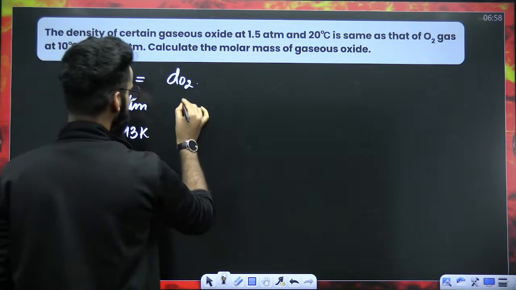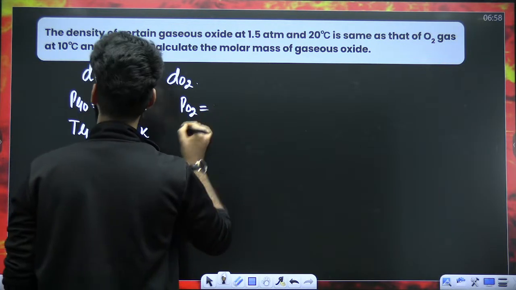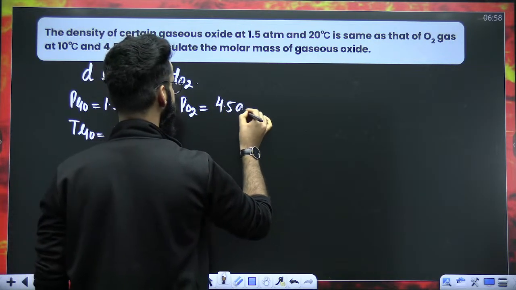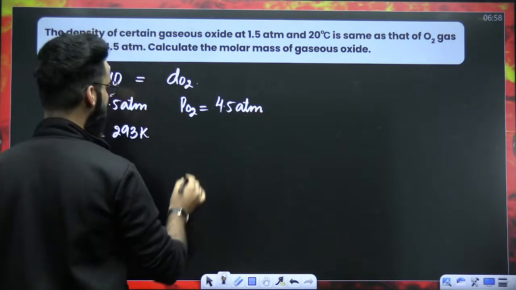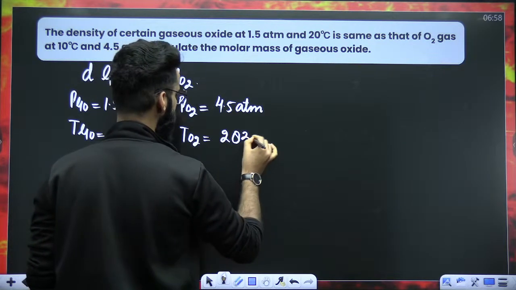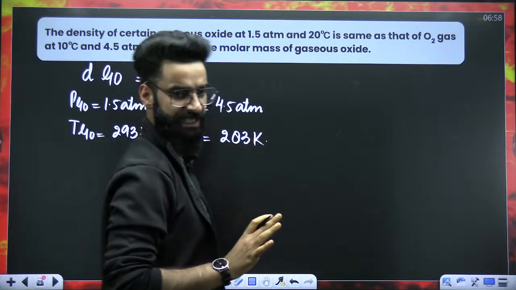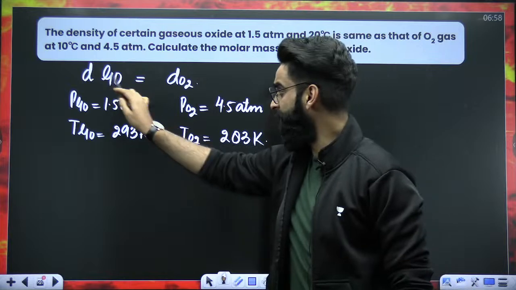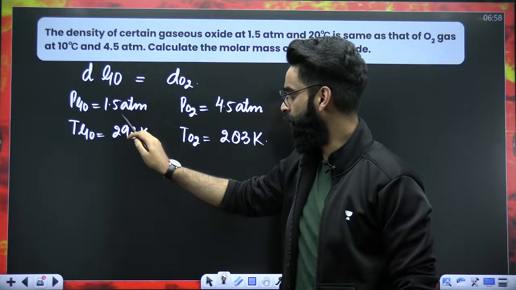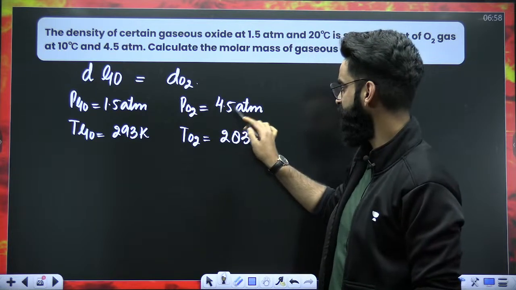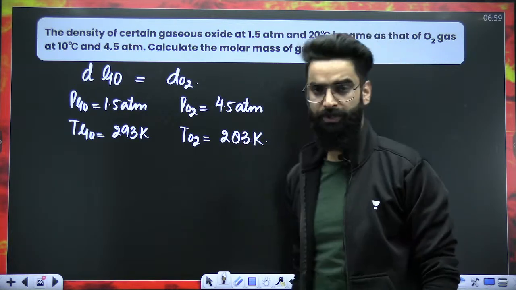The pressure of O2 is given as 4.5 atm, and the temperature of O2 is 10 degrees centigrade, that means 283 Kelvin. These are the parameters which are given to me.